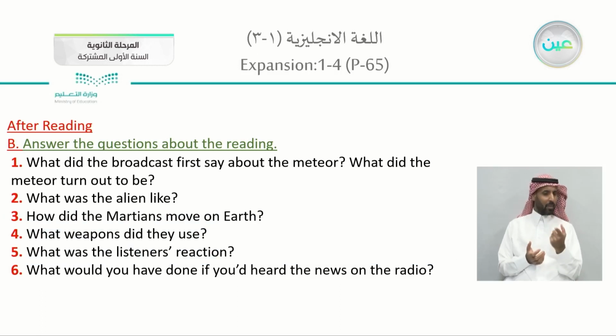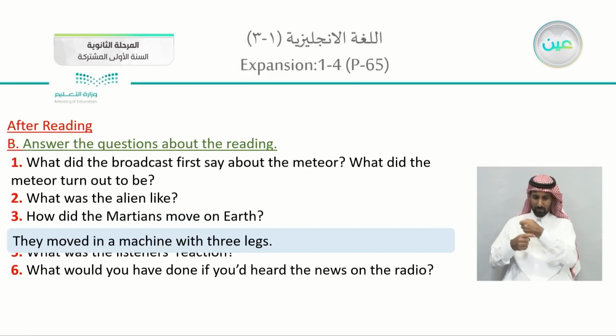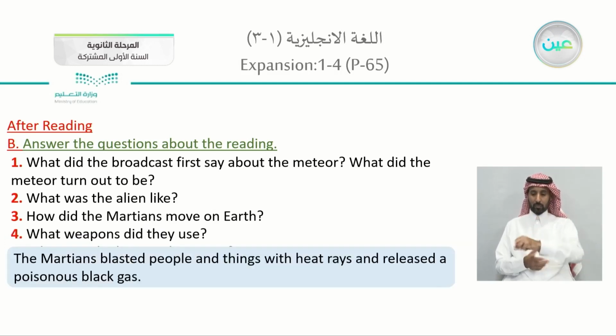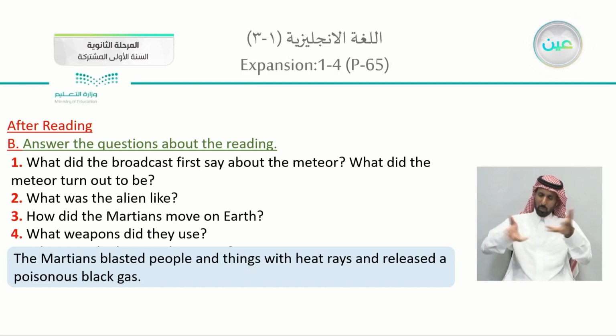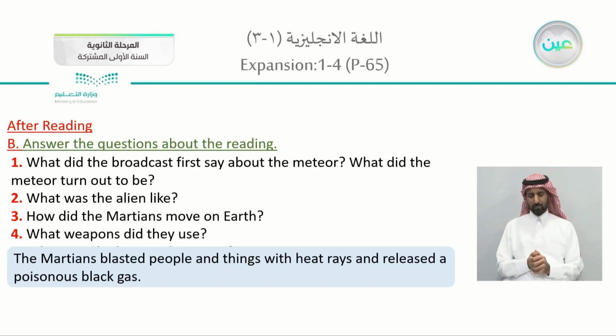Number 3. How did the Martians move on Earth? They moved in a machine with 3 legs. Their spaceship had 3 legs. Number 4. What weapons did they use? They blasted people and things with heat rays. So we have heat rays. And released a poisonous black gas. So we have heat rays and black gas.